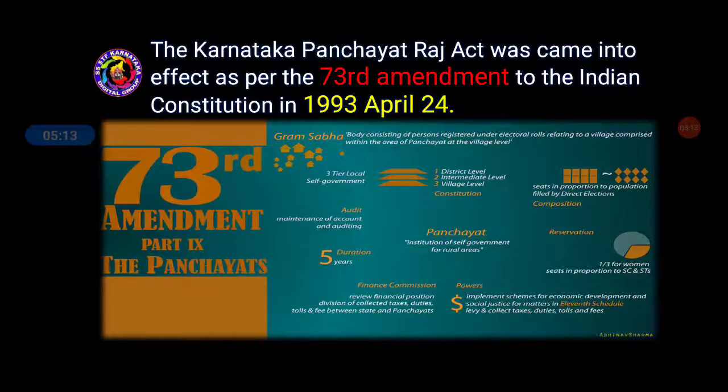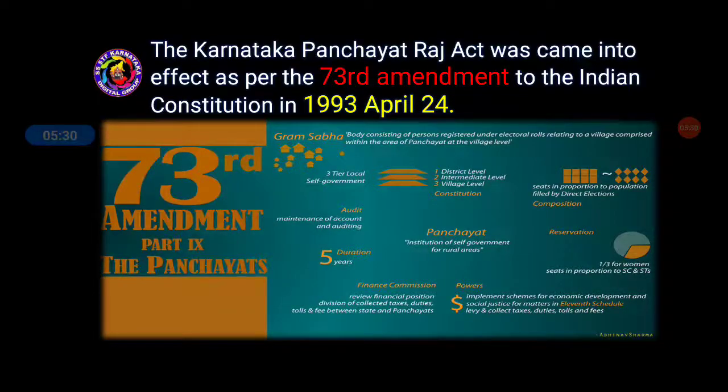So you can see this is an image of the 73rd Amendment, Part 9, the Panchayats. Gram Sabha is a body consisting of persons registered under the electoral rolls relating to a village comprised within the area of the Panchayat at the village level.